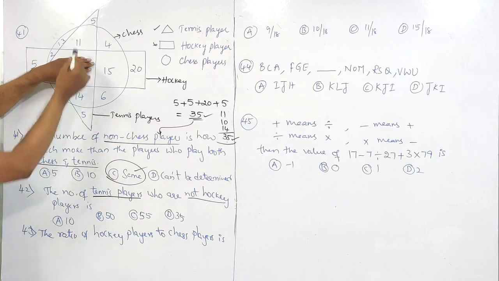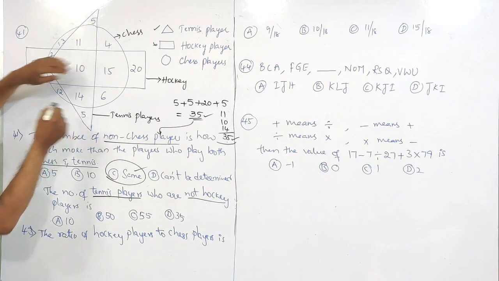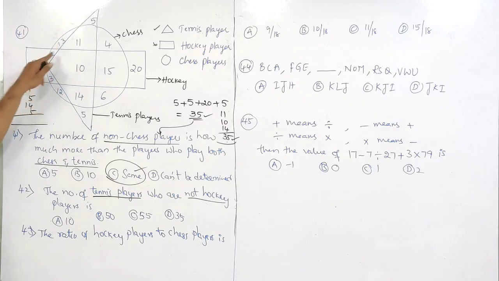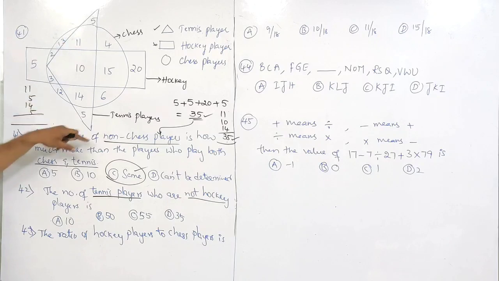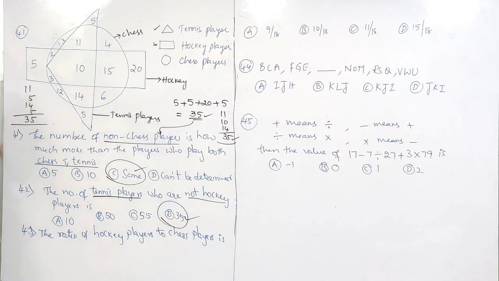Take only triangular part. 11, 5, 14, 5. The rectangular part contains only 10, which is in triangular part. 11, 5, 14, 5, 10, 20, 30, 34, 35. Total is 35. Option D.